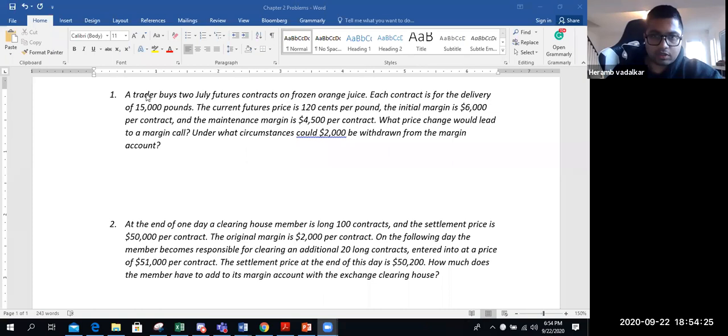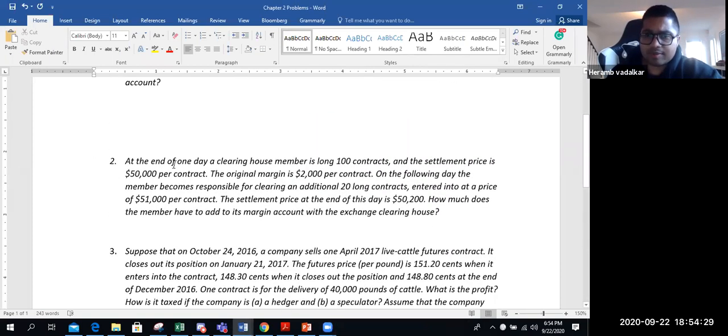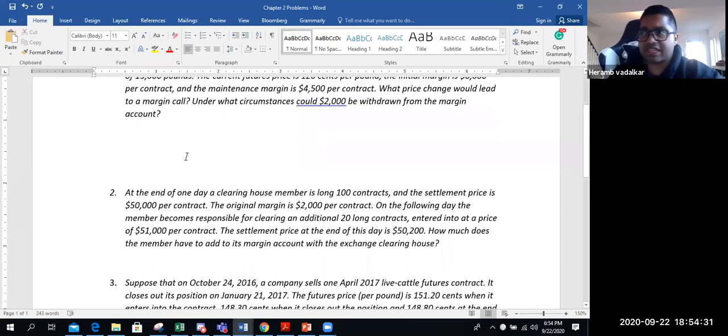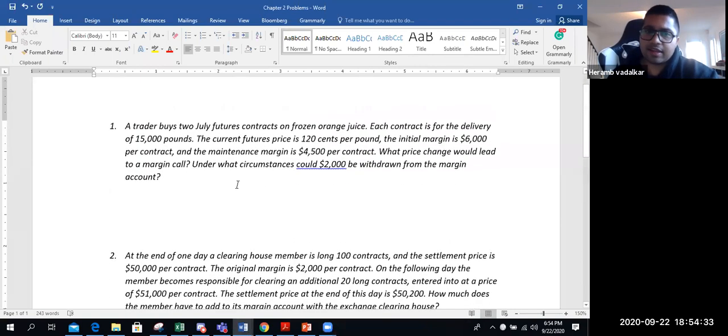So next is chapter 2. So let's start with chapter 2. We are going to discuss 3 problems. Rest of them are repetitions of these 3, so combinations of these 3.